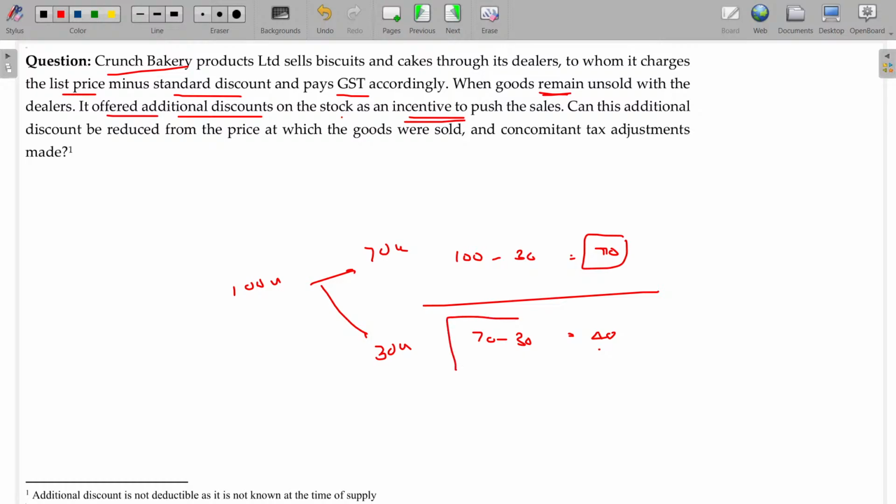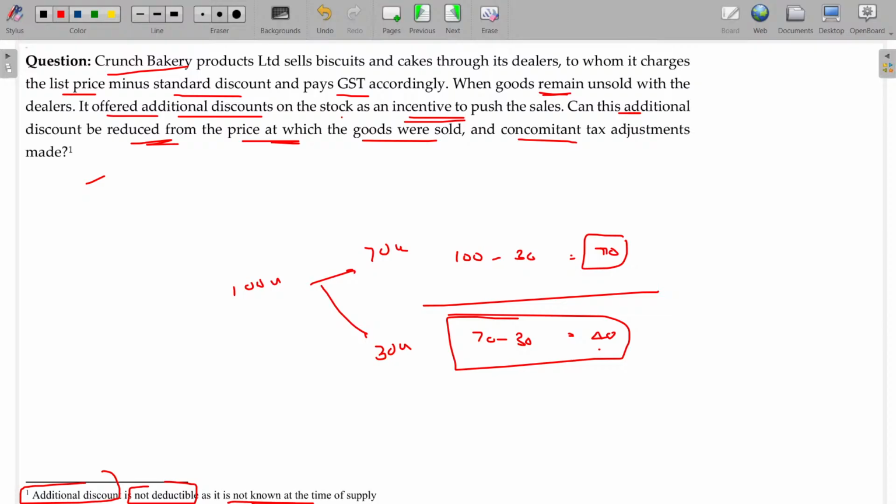This additional discount is not applicable before the time of supply. It is decided based on the final moment. It is not given at the time of supply. Can this additional discount be reduced from the price at which the goods were sold, with concomitant tax adjustments made? No. The additional discount is non-deductible as it is not known at the time of supply.